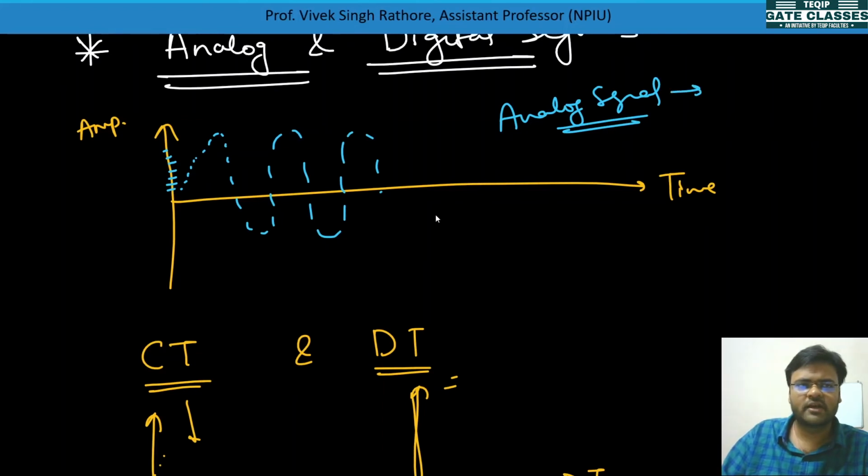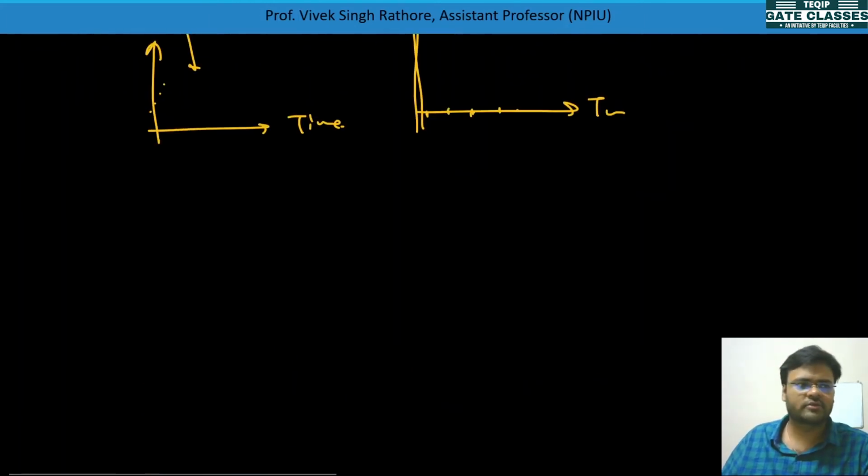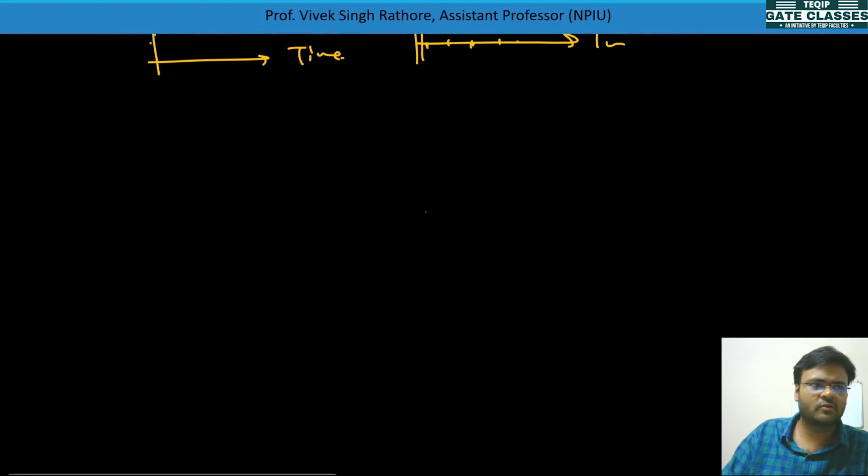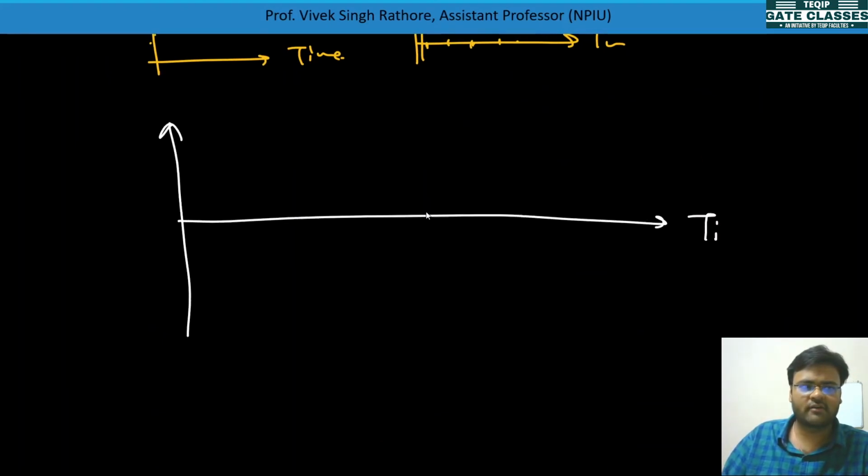Analog signal means the signal which is defined for any amplitude. And digital signals are those type of signals like this. This is our time axis and this is our amplitude axis. So if a signal is defined for a particular level, only two values are there, let's suppose this value and this value.